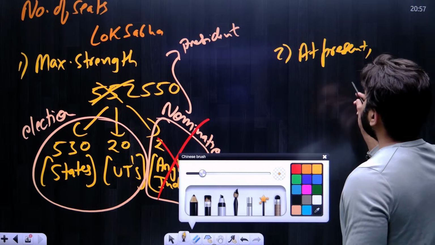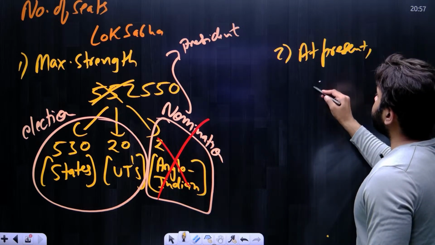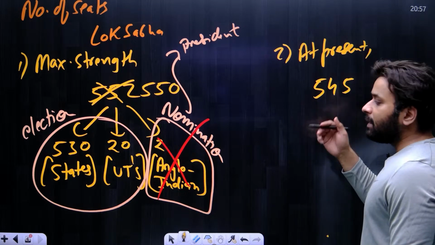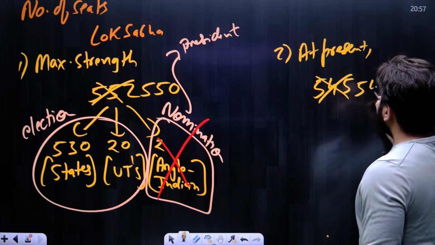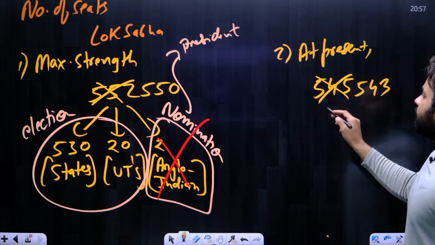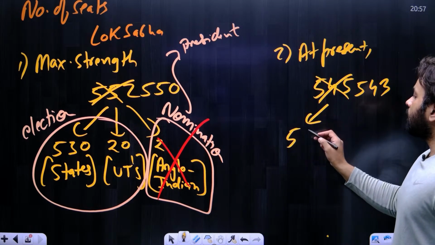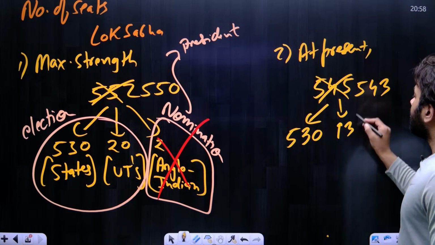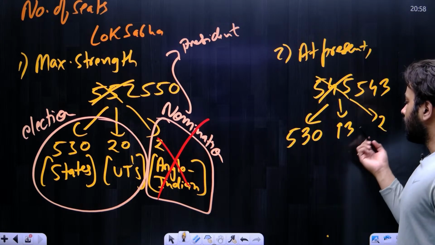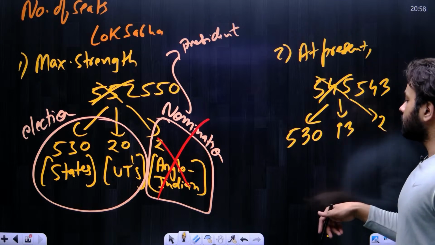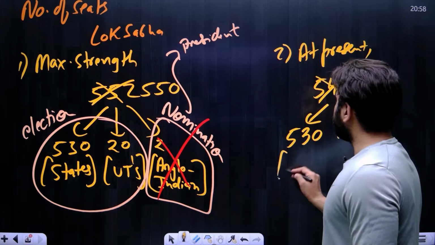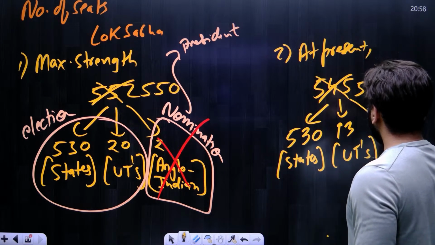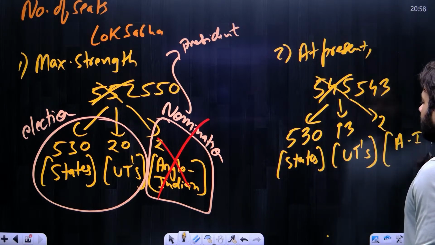Now what about the present condition of Lok Sabha? At present, how many seats are there? 545. But by the 104th Amendment Act, it has been reduced to 543. So when it was 545, it meant that out of 545, 530 seats were for states, 13 seats for UTs, and 2 seats for Anglo-Indian. But we all know that this provision has been abolished. So 530 seats for states, 13 seats for UTs, and 2 seats were for the Anglo-Indian community.